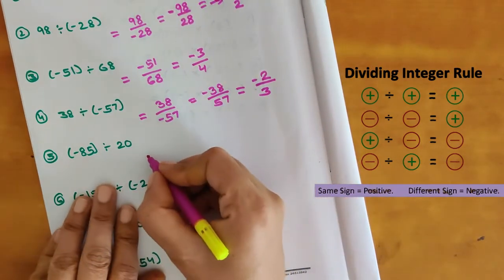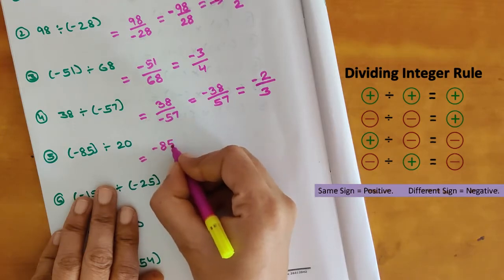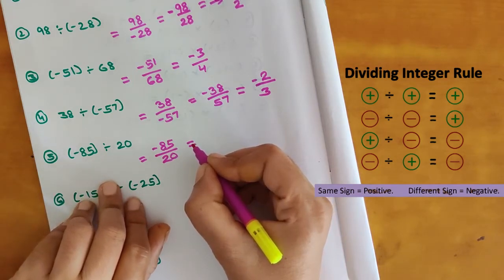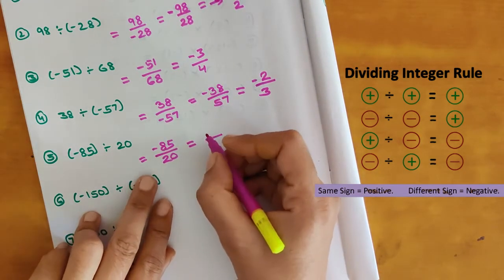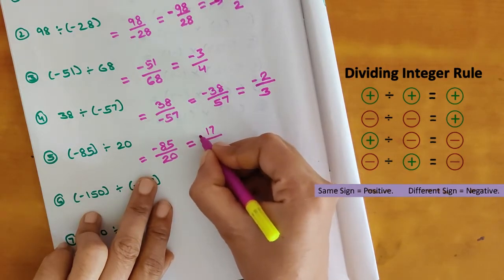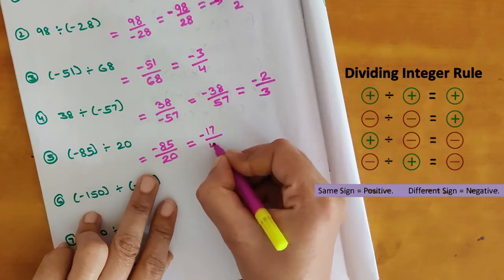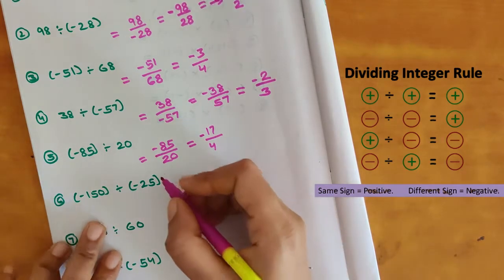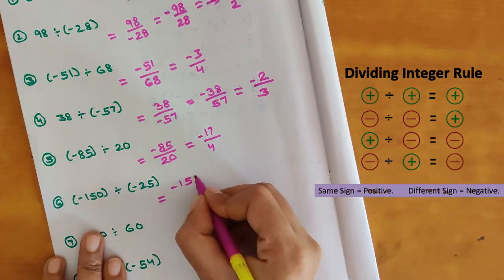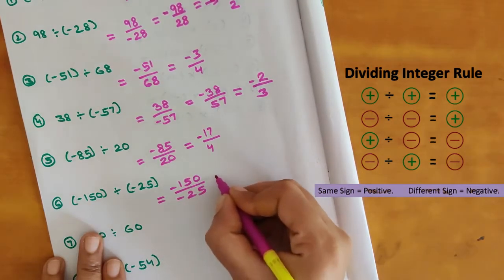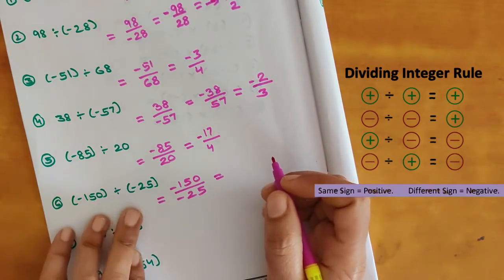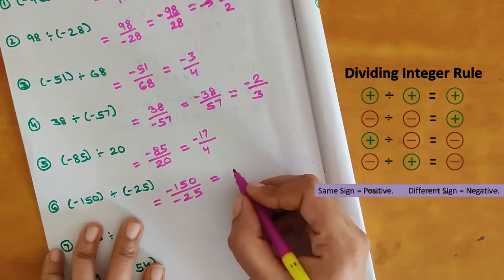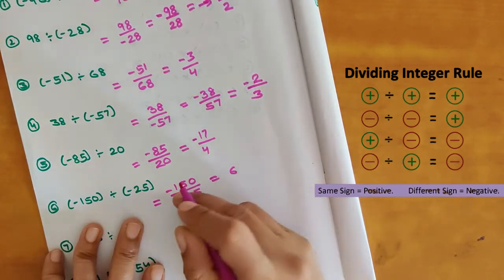Okay. Now next it is given negative 85 divided by 20. So both are divisible by which number? 5. Okay. So 5 seventeens are 85, negative sign is there, so negative, and 5 fours are 20. Okay. So answer is negative 17 by 4. Now next it is given negative 150 by negative 25. So negative negative, the sign will be positive. So both are divisible by which number? 25. So 25 ones are 25 and 25 sixes are 150.